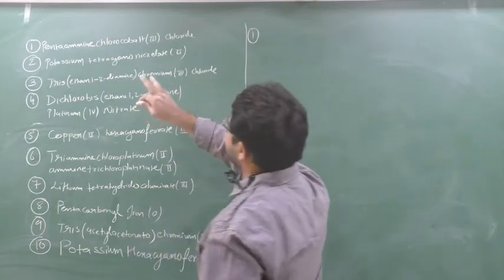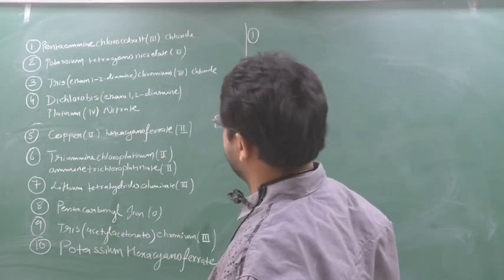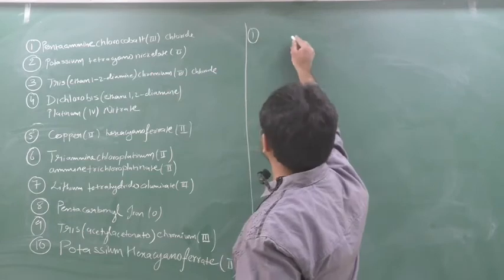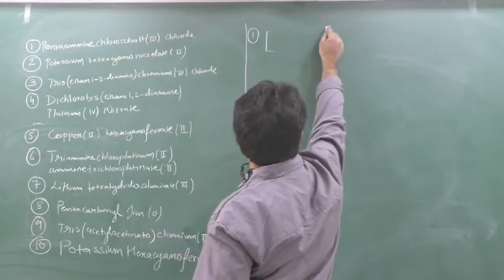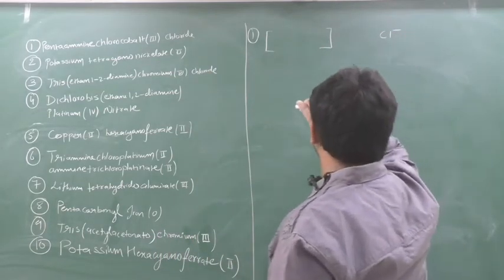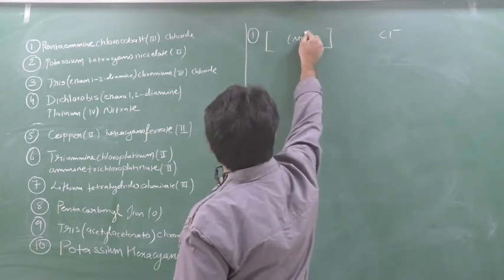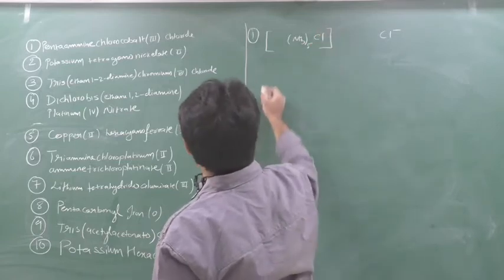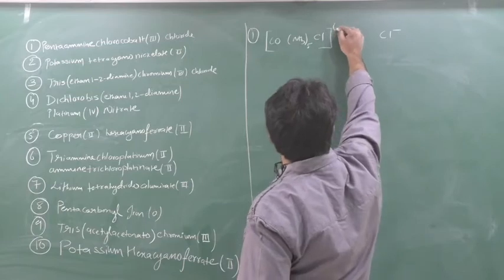So first is what? See the first name. First name is pentaamminechlorocobalt 3 chloride. So pentaamminechlorocobalt. So first of all amine is there. So now here a cationic complex is there. So first there is a cationic complex and chloride. So beta, chloride means Cl minus. Yes or no? Chalo. Pentaammine, so NH3 is pentaammine, chloro. Cobalt is there. And cobalt must be how much, beta? 3.